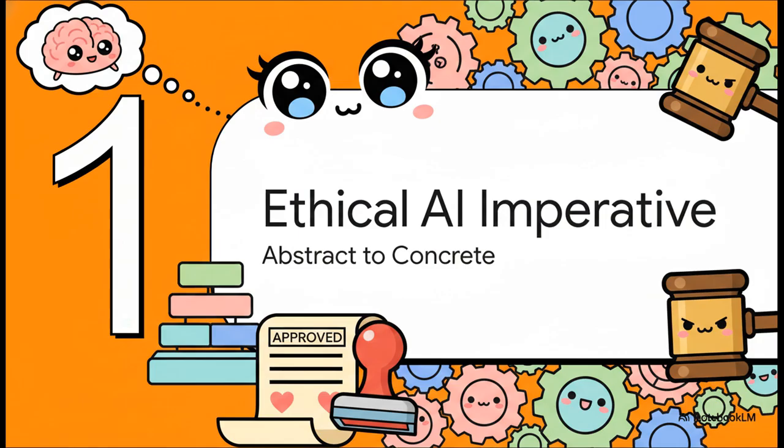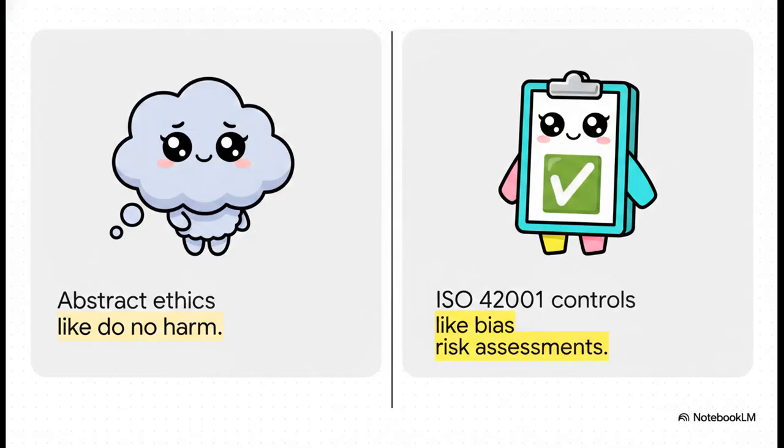Starting with Section 1, the ethical AI imperative, from abstract to concrete. So we are totally moving past those lofty philosophical debates you hear in conference rooms and stepping right into the world of hard auditable mandates. There's a massive difference between an abstract ethical idea like do no harm and an actual concrete ISO 42001 control. If you're an auditor, you can't measure a vague feeling like fairness, right? This standard bridges that gap. It takes be fair and forces it to become mandatory bias risk assessments, required mitigation logs, and strict governance structures. It basically forces organizations to prove their ethics on paper and right inside their system architecture.